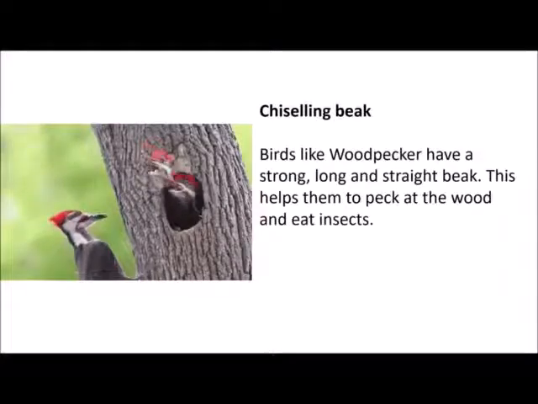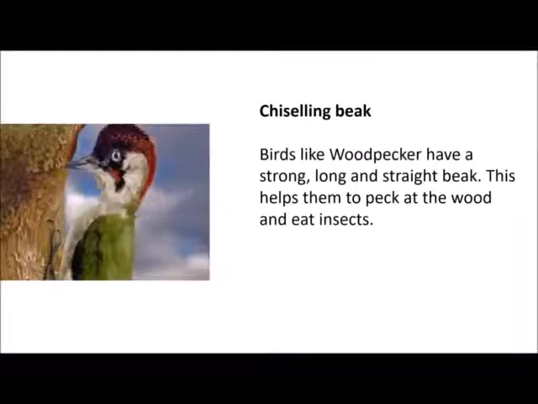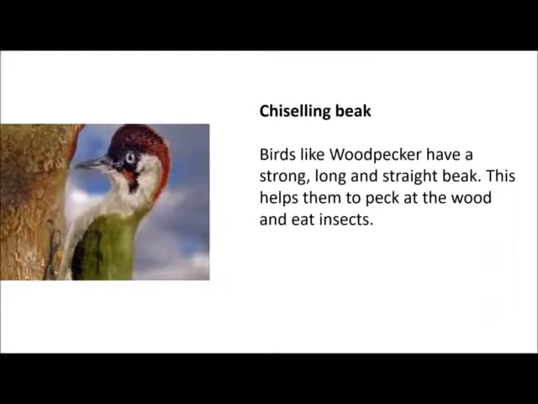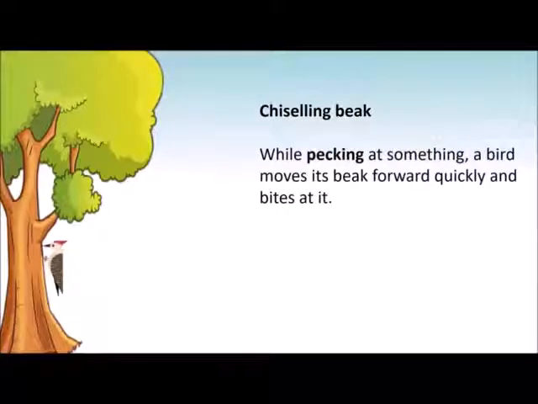Chiseling beak. Birds like the woodpecker have a strong, long and straight beak. This helps them to peck at the wood and eat insects present in the wood. While pecking at something, a bird moves its beak forward quickly and bites at it.